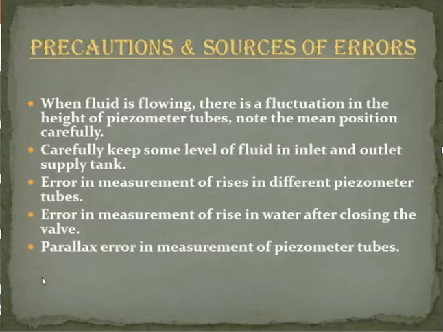Precautions and sources of error. When the fluid is flowing, there is a fluctuation in the height of a piezometer tube, so note the mean position carefully. Carefully keep some level of fluid in the inlet and outlet supply tank. Errors can occur in measurement of rises in different piezometer tubes, and in measurement of rise in water after closing the valve. Parallax error in measurement of piezometer tubes.